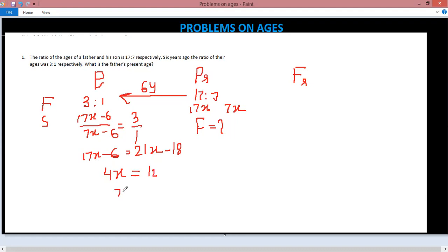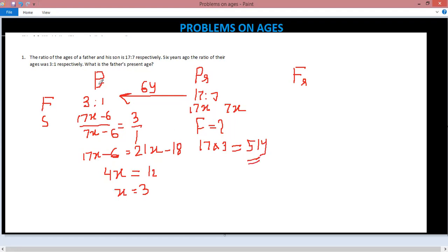So what is the x? x is equal to 3. Now 17x, 17 into 3, which is 51 years, is the age of father at present.